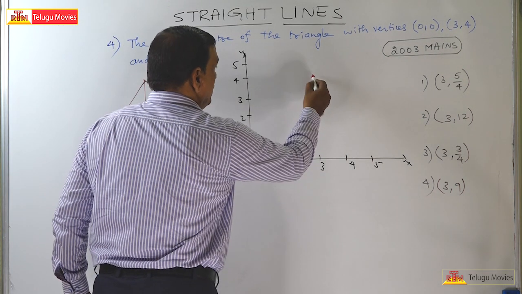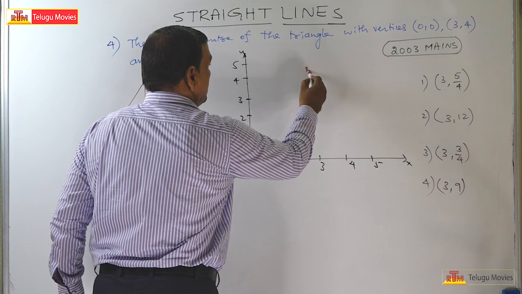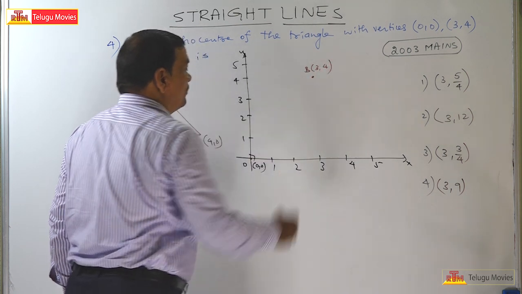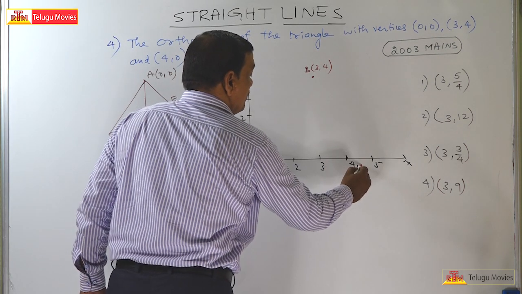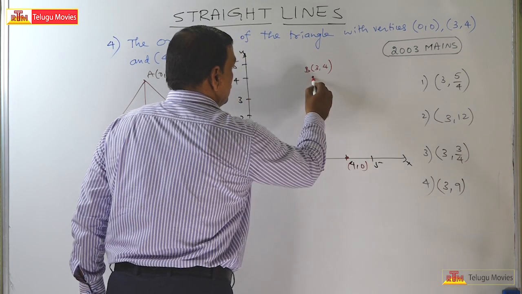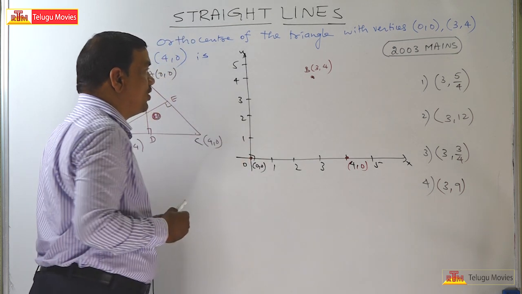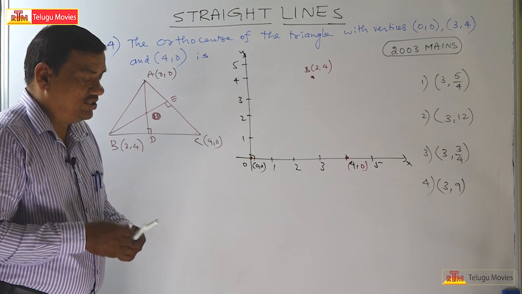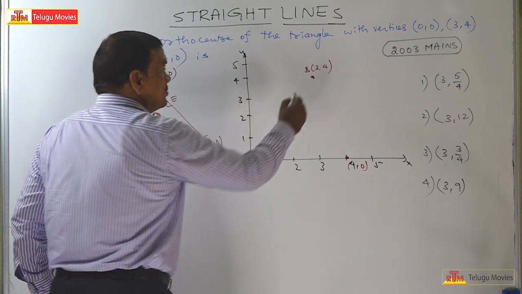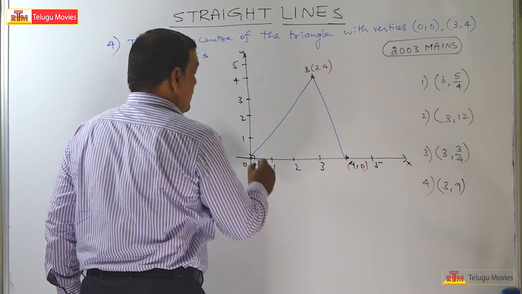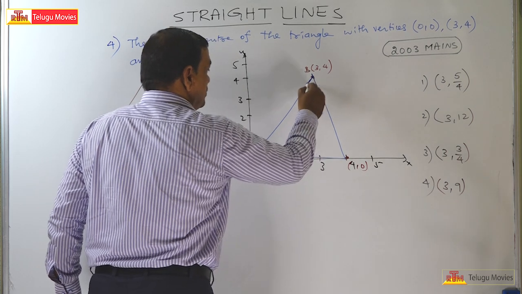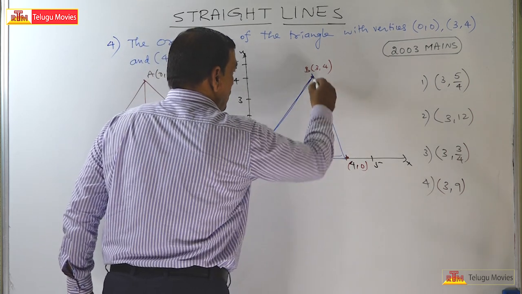So this is 3 and it is 4. The next point is 4, comma 0. These 3 points, join these 3 vertices. So this is the required triangle.